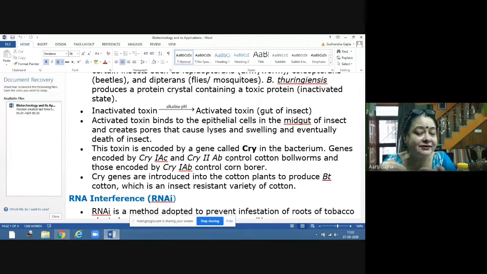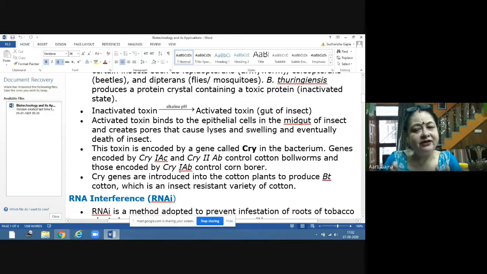When this crystallized protein is formed, it is written in the normal form. It is not written in the underlined form. So CRY gene and CRY protein: the convention is that the CRY gene is written in italics or underlined, and CRY protein as it is. And in this CRY gene, there are different kinds of genes.